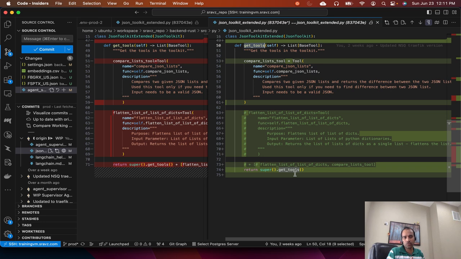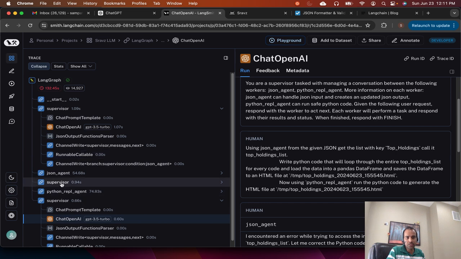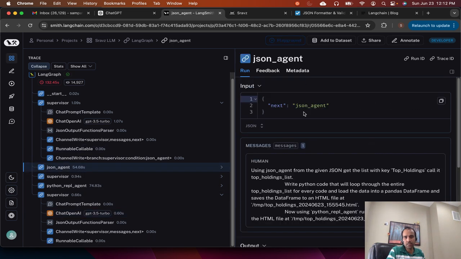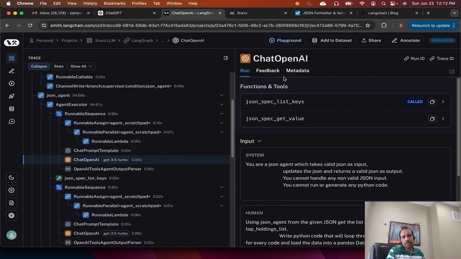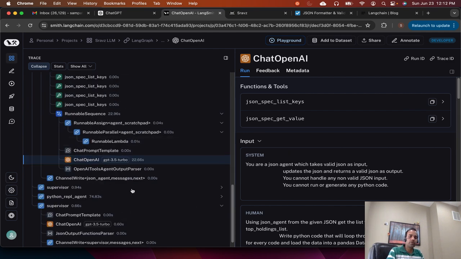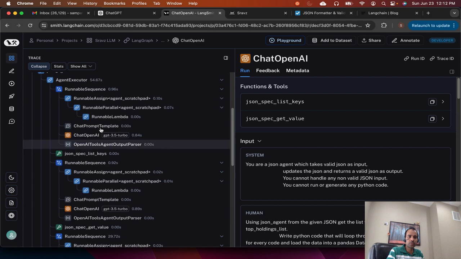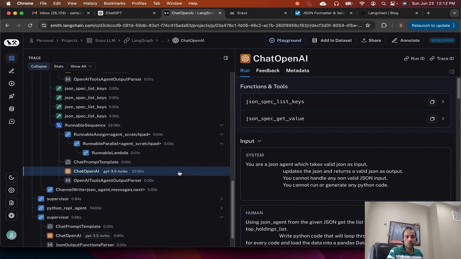LangChain provides only two tools, get key value, and I think the other one is, if we go to the JSON agent, yeah, this JSON agent, I'll expand this. Go to chat OpenAI. So yeah, the JSON agent has only these two tools provided by LangChain, and I just used those. I didn't put any extra tools. To avoid loops in our LangGraph, we have to only send those tools which are needed for our task. So this is another enhancement you can make. If you find there are loops in the LangGraph, remove the tools which you don't need for that specific task.